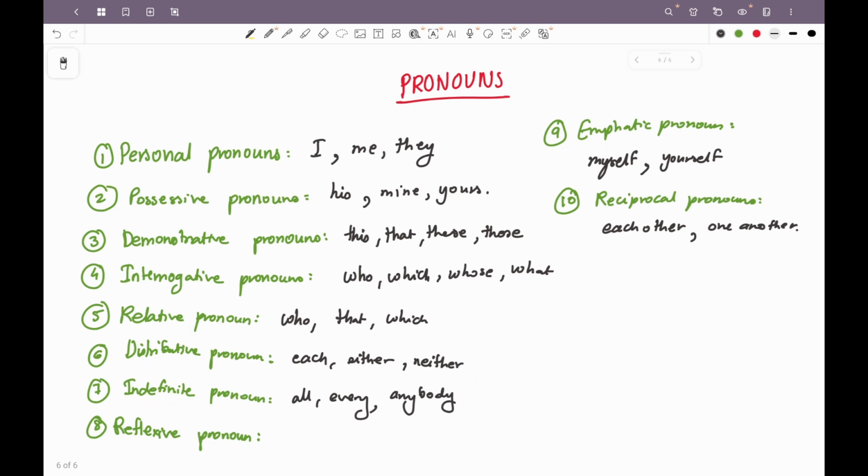When you refer to pronouns, there are just two rules. The first rule is, in case of two or more singular pronouns, pronoun का order क्या होगा? Second person, third person and then first person. For example, there are three people, you, there is another girl and I who are going to the party. We will say you, which is the second person, she, which is the third person, and I, which is the first person. So the order will be 2, 3, 1. So the sentence will be: you, she and I are going to the party.